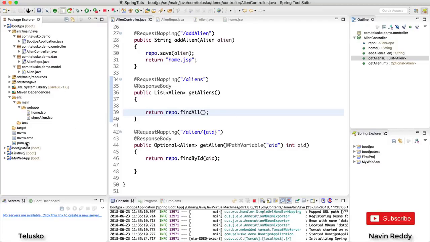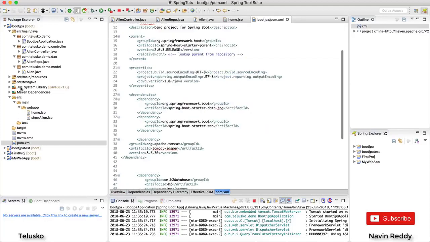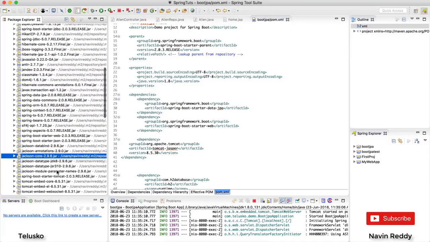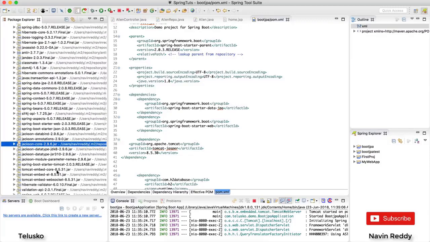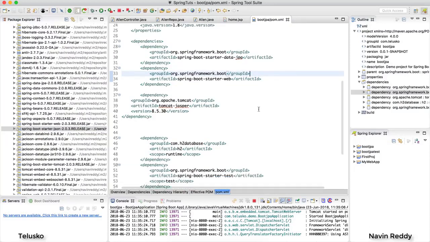Now to do that, you need to go to your pom.xml file, and this is where you will add a dependency for XML. Because if you see Maven dependencies, as we have talked in the last session, that we have a Jackson code. Now this is responsible to convert your normal object into JSON, right? You can see we have JSON added, but then there's no XML converter here. So we have to add that. Now where you will get that and what's the name of the converter?